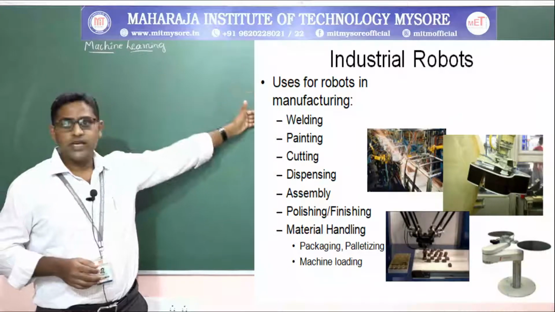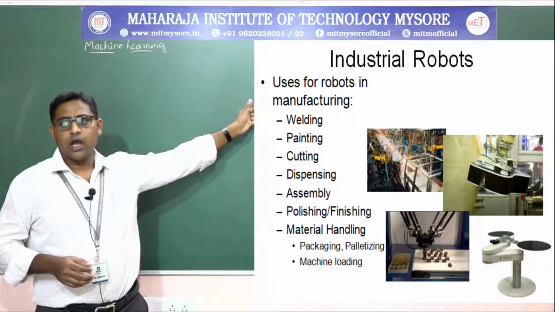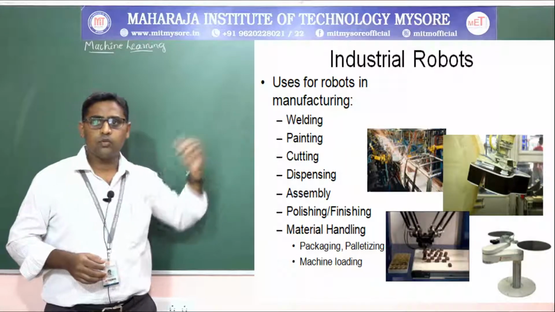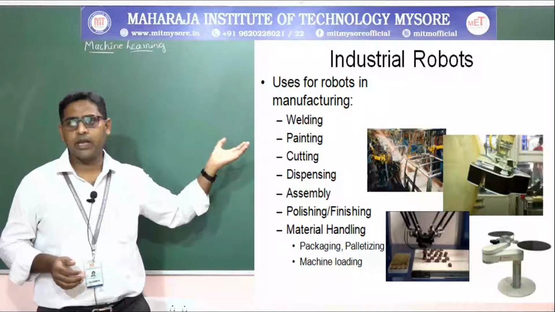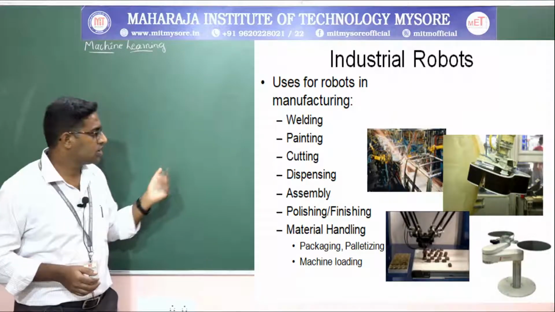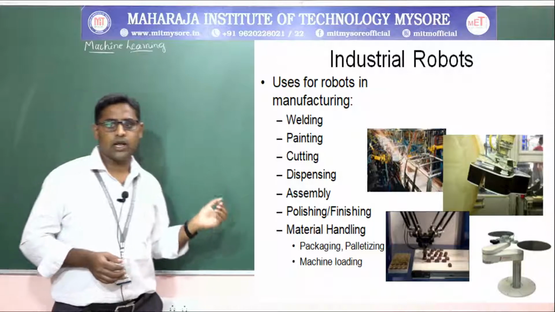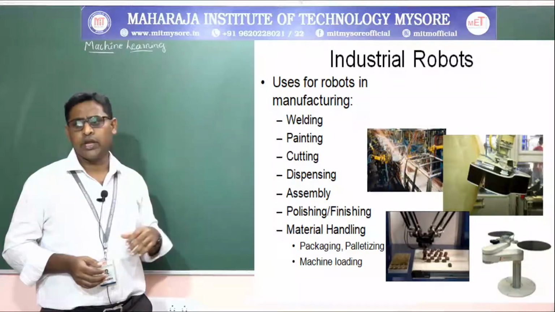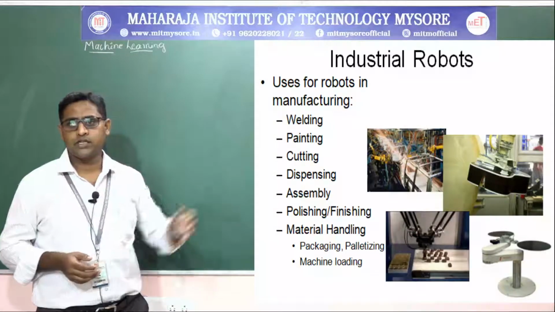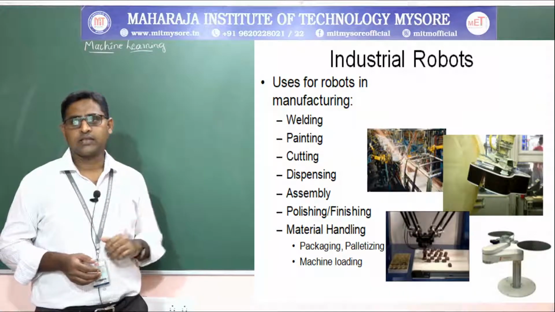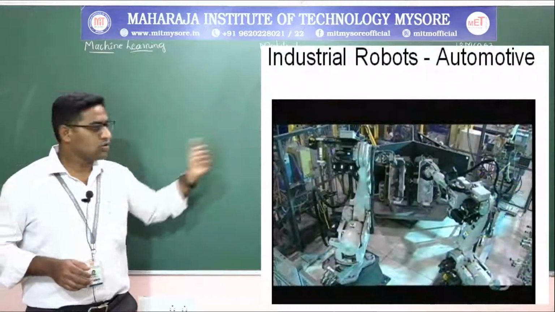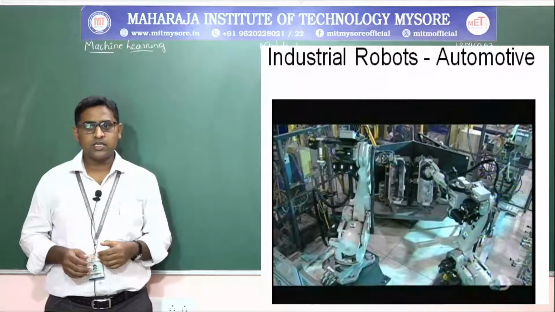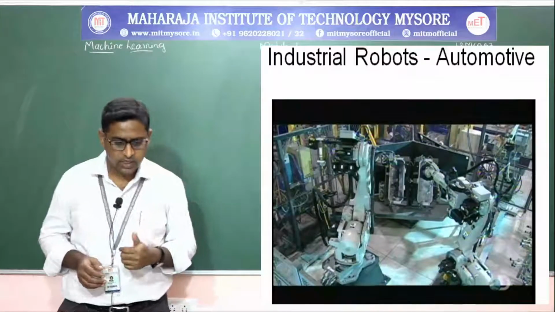Then the usage in industry, how robots are used in industry, or you call it industrial robots. So uses of robots in manufacturing like welding, painting, cutting, dispensing, assembling, polishing, finishing, material handling, packaging, then palletizing and machine loading, etc. Those are the pictorial representations of welding, painting, cutting, dispensing, etc. And one more usage of industrial robots is use of robots in manufacturing processes with respect to the automotive and packaging industry.